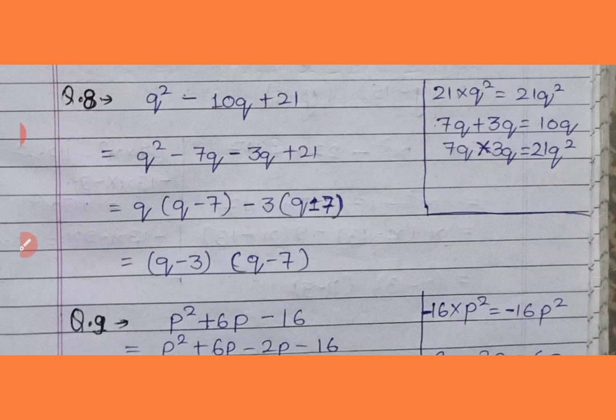Now in this question it has given minus in the mid term. In mid term number it has given minus. So we will continue with the same procedure. First step, multiply first and third term, it became 21q square. Now we have to break 10q in two parts, but their sum will remain 10. How can I say that there will be sum? Because the multiplication of the first and third term is coming positive, not negative.